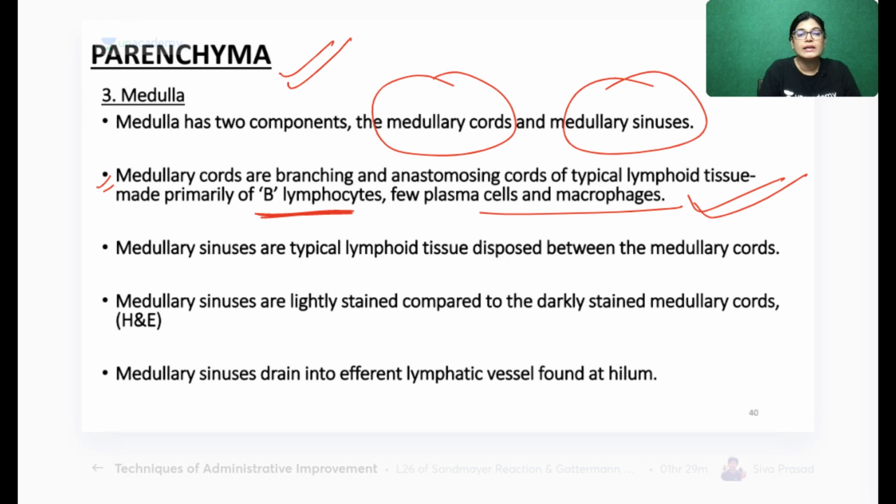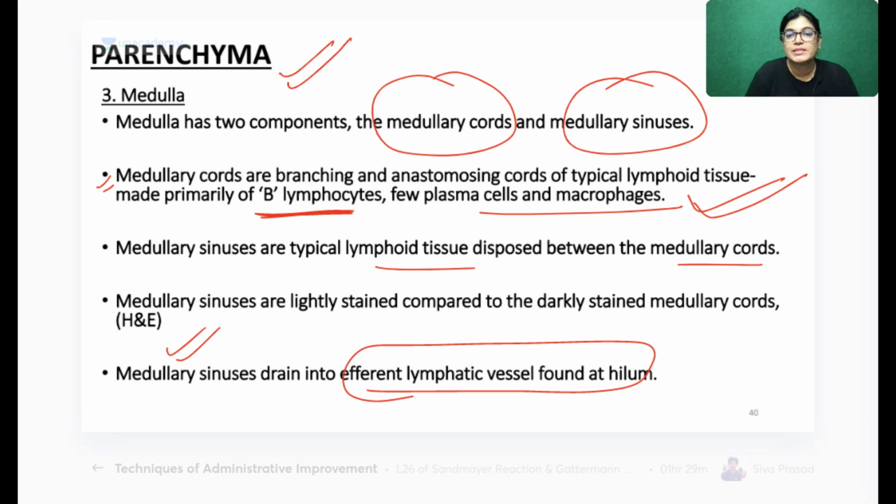Medullary sinuses are lymphoid tissue disposed between the medullary cords. If you compare the staining, the medullary area of the lymph node stains lighter than the cortical area. Medullary sinuses ultimately drain into the efferent lymphatic vessels, which are found in the hilum. So medullary sinuses continue into the efferent lymphatic vessels lying in the hilum. One point you can just remember.